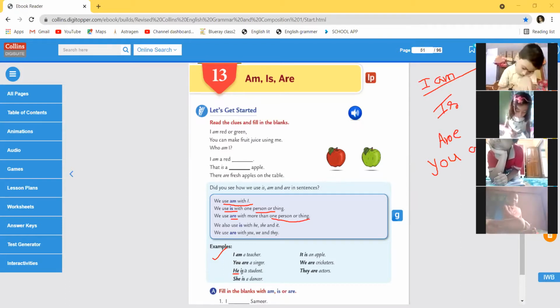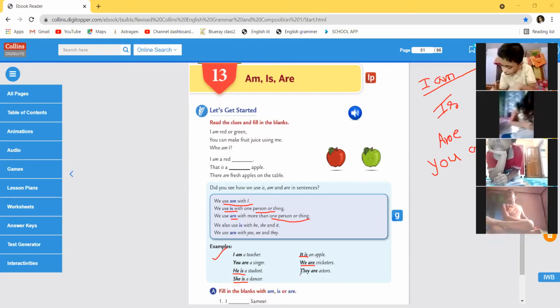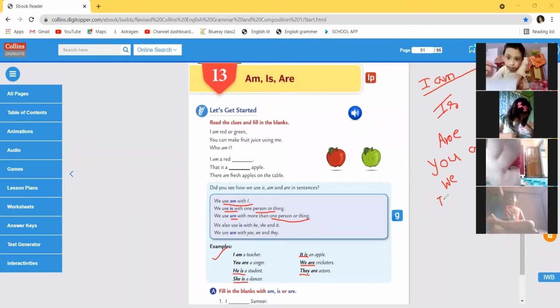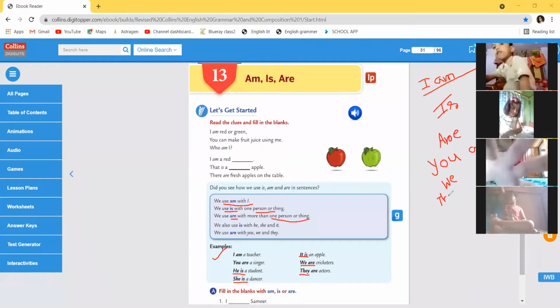After he we use is. After she we use is. After it we use is. After we we always use are. After they we always use are, because they mean more than one person. So you, we, and they.